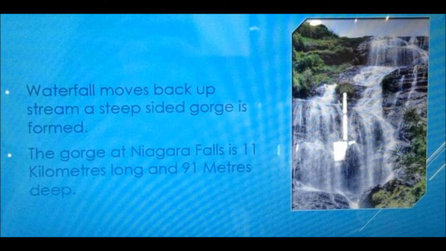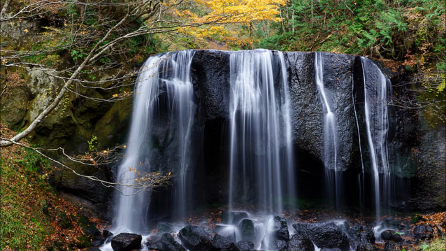As the waterfall moves back upstream, a steep-sided valley called a gorge is found downstream from the waterfall. The gorge at Niagara Falls is 11 kilometers long and 91 meters deep.